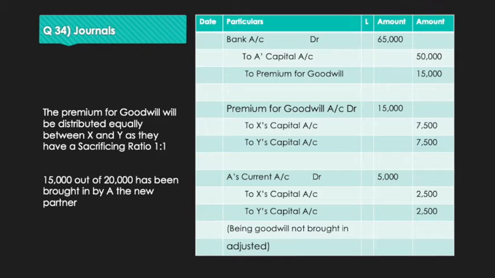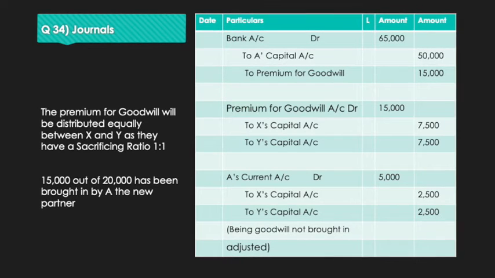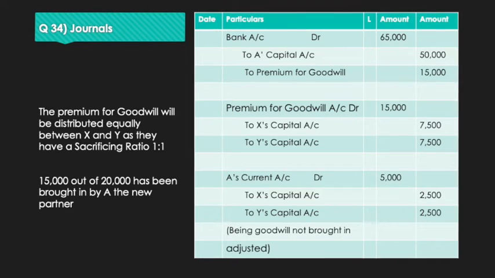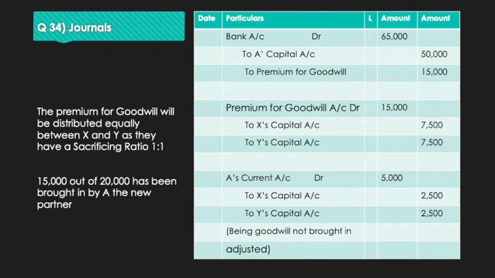As I told you earlier also, please always draw the format. In this question, the new partner A has brought in a capital of 50,000 and a premium of goodwill 15,000 out of his share of 20,000. That means 5,000 has not been brought in by the new partner.